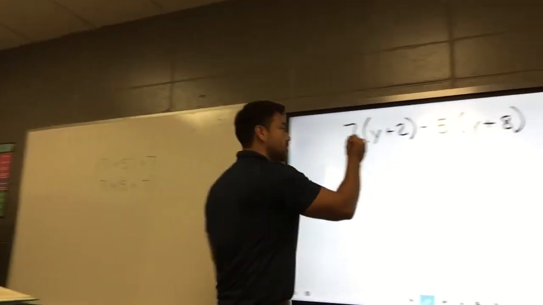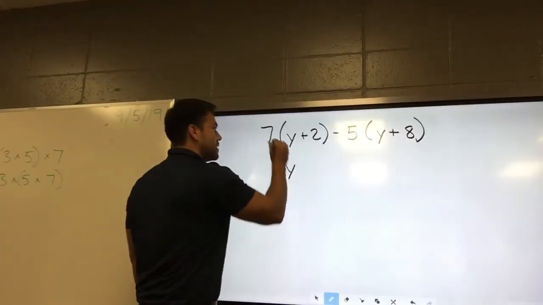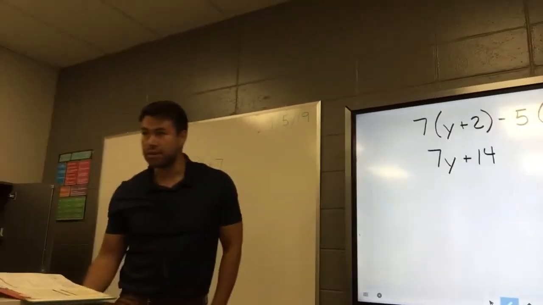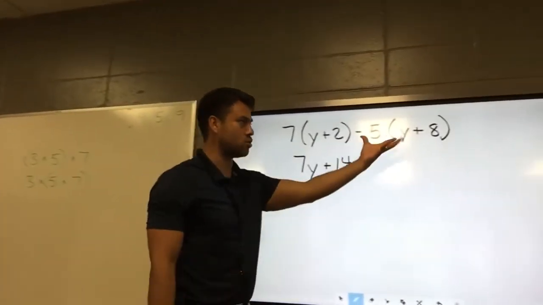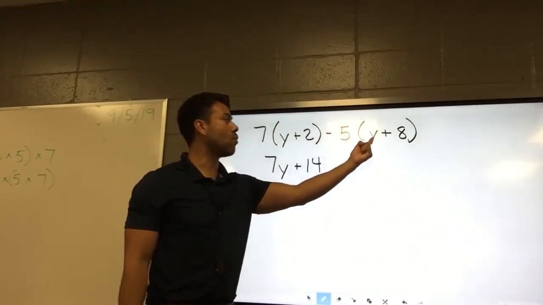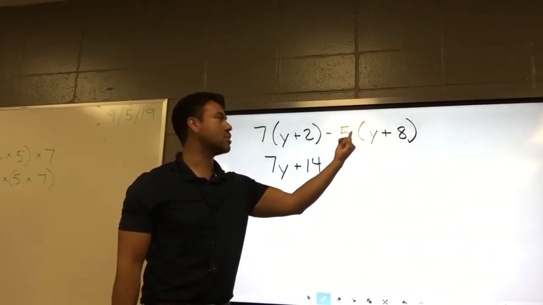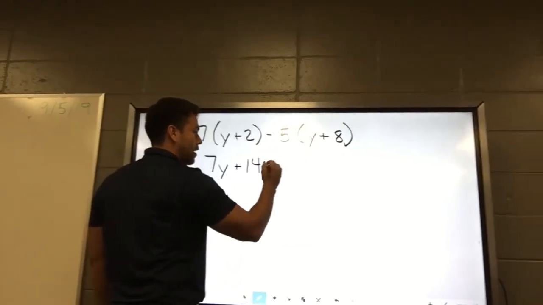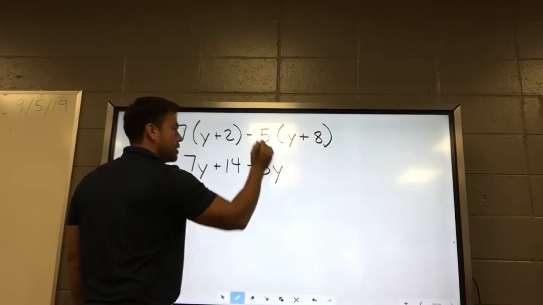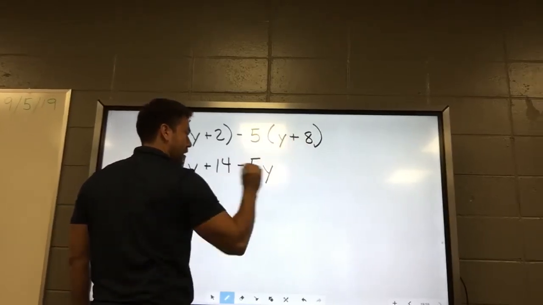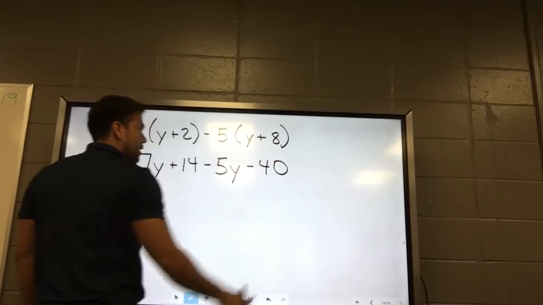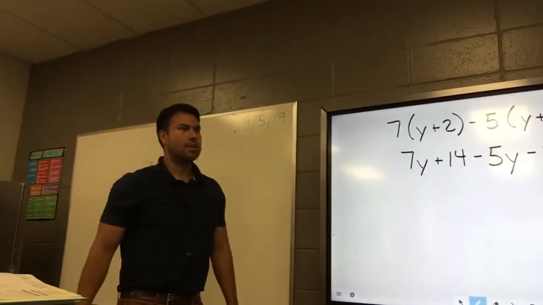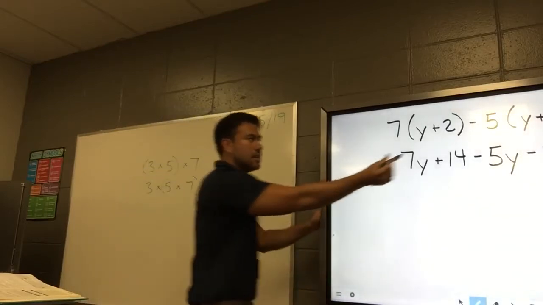Distribute. I'm going to do 7 times y and 7 times 2. And I can distribute twice, right? Because I can do it over here, but be careful with this distribution right here. What am I multiplying y and 8 by? Not just positive 5, negative 5. What's negative 5 times y? Negative 5y. What's negative 5 times positive 8? Negative 40. So you don't have to deal with that subtraction sign in a hard way if you just say, hey, that's negative 5.